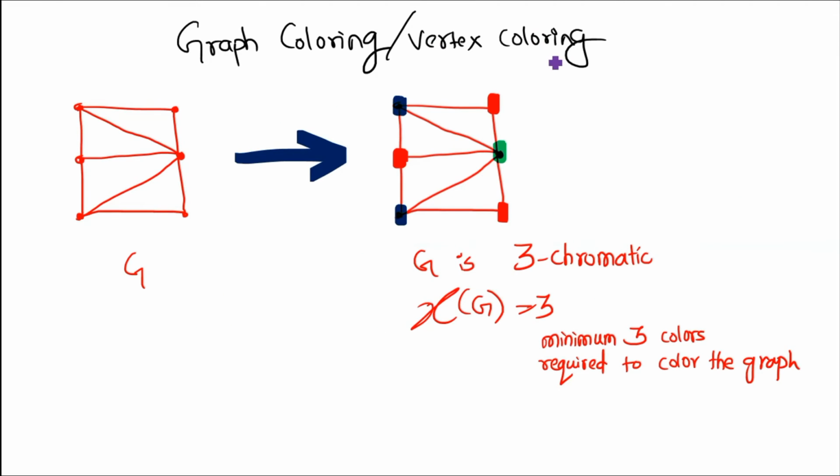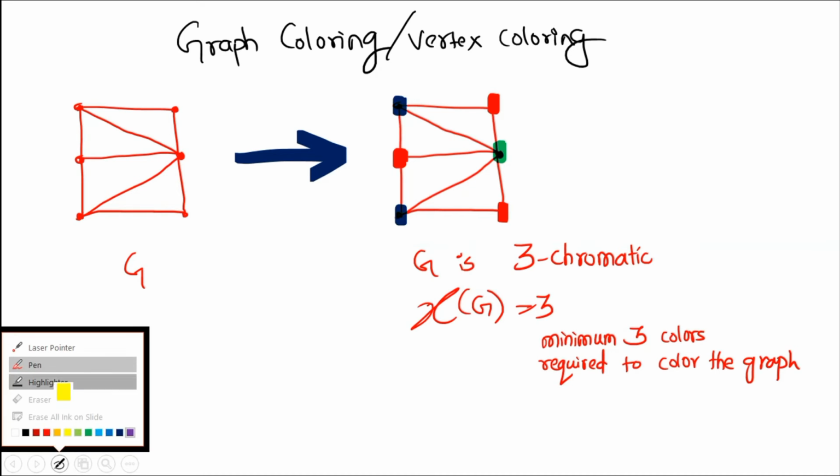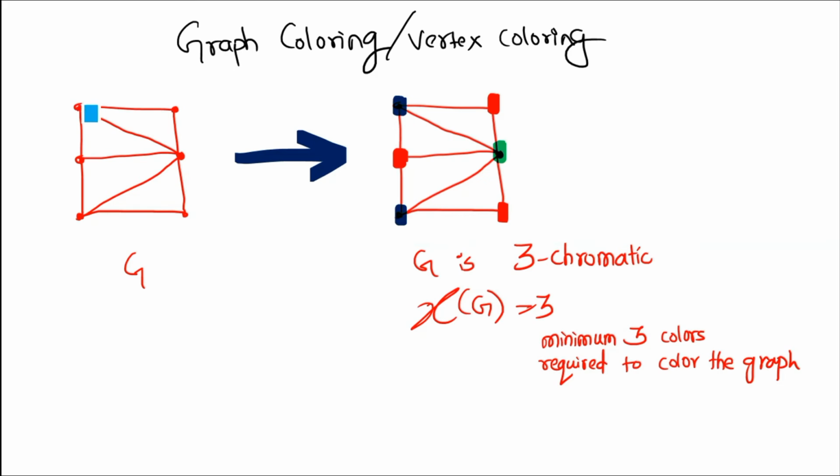For example, as we always color our vertices in the graph, we will try to color our graph in such a way that adjacent vertices have different colors. Suppose I'm coloring this particular vertex with blue color, so these three adjacent vertices should not have the blue color. So I will give another color to those vertices. Now this vertex is not adjacent to the first, so I will give blue color to this vertex.